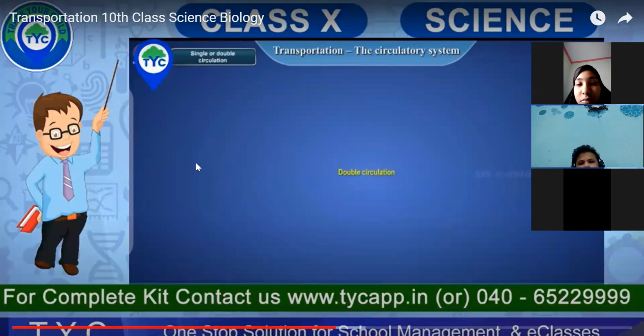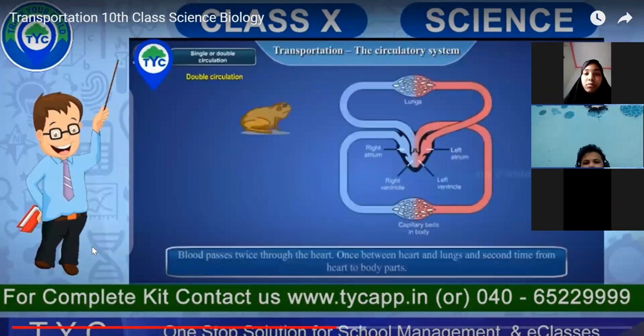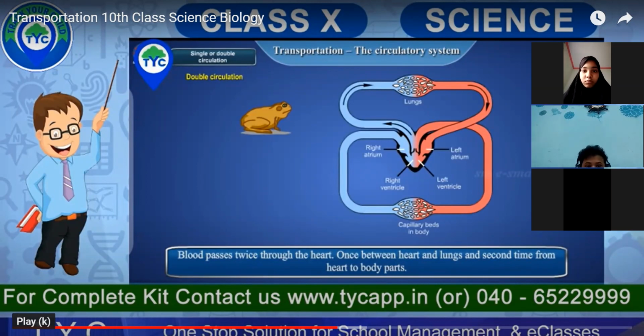So the fish is one of them. Now if you look at the double circulation, what's happening in double circulation? For example, frog. Frog has got a double circulatory system. So in this, the blood passes twice through the heart, as in human beings also it's happening. Once between the heart and the lungs, and second time between the heart and the body parts. Because in the heart, again, it has to go to the lungs. Pulmonary vein and pulmonary artery, pulmonary means from the lungs. So what is happening is this pulmonary